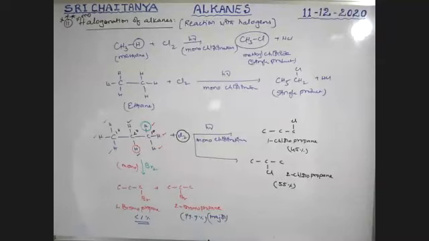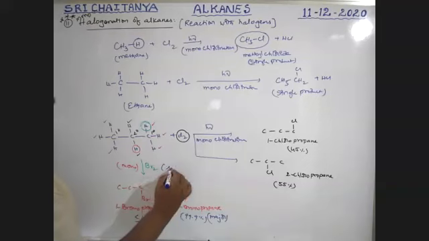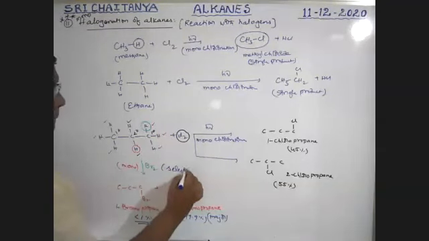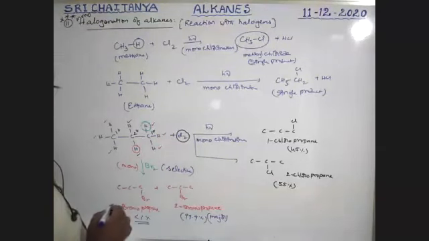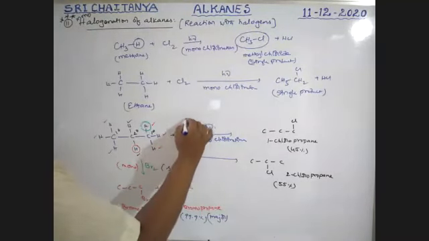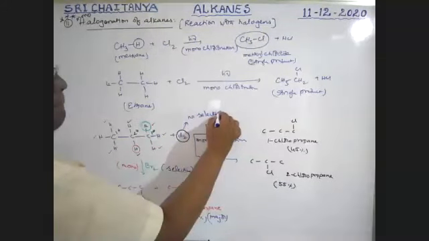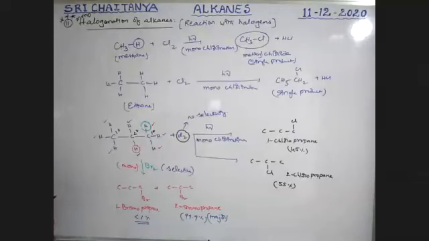Particularly a specific product is major. That is, bromination is a selective reaction. Selectivity is there. Chlorination, no selectivity, boys. Okay.